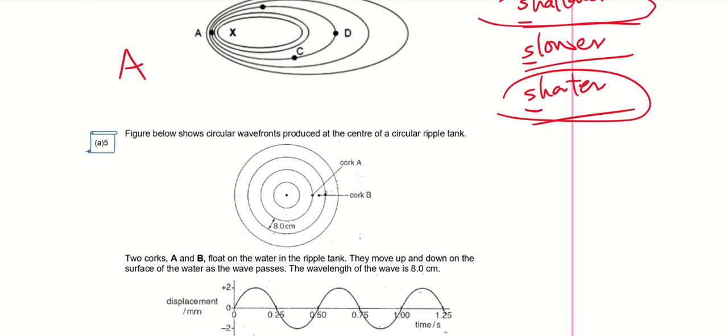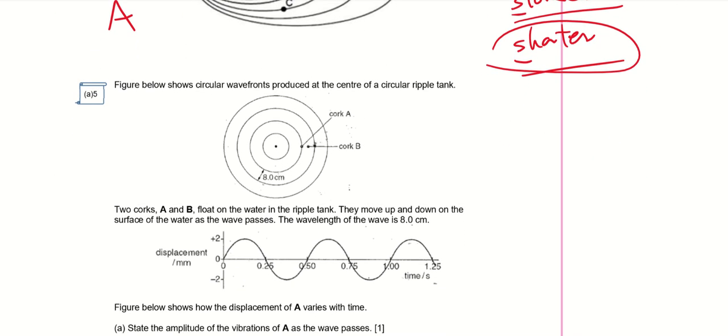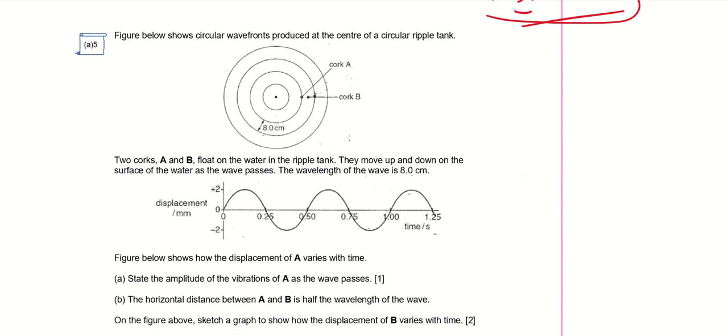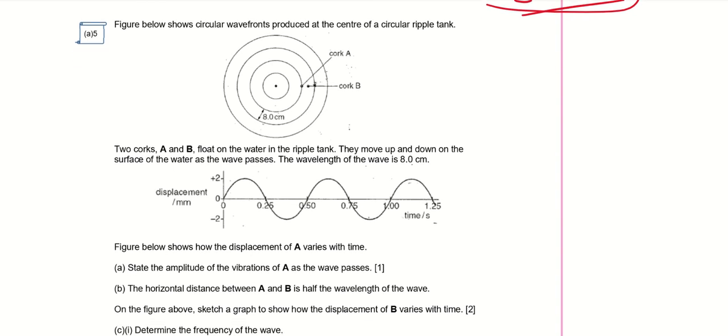Okay. Now, figure below shows circular wavefronts produced at the center of a circular ripple tank. Two corks A and B float on the water in a ripple tank. They move up and down the surface of the water as the wave passes. Okay, so this is cork A and this is cork B. Okay, the wavelength of the wave is 8 cm. So let us write this down. Wavelength is 8 cm. It's also shown here.